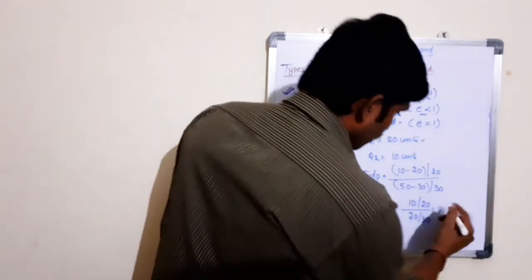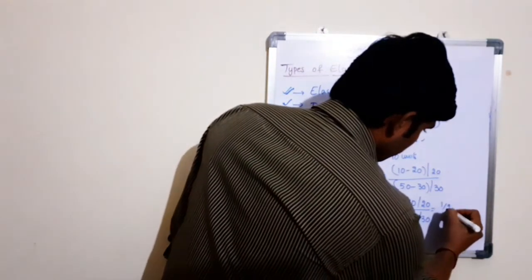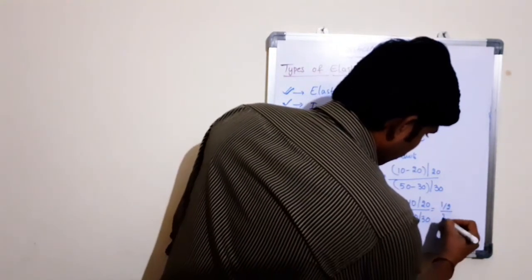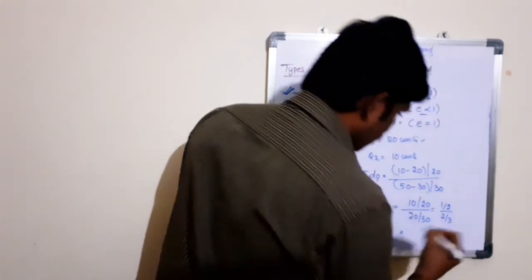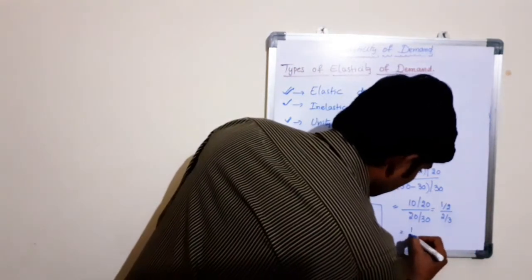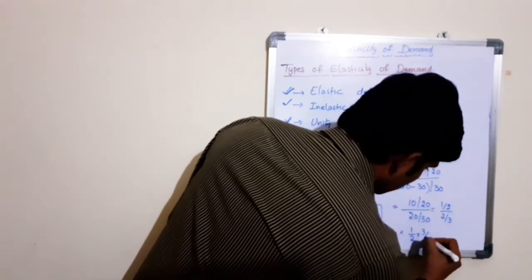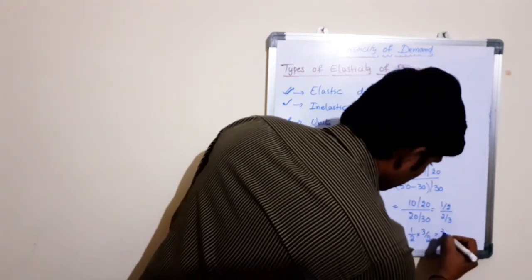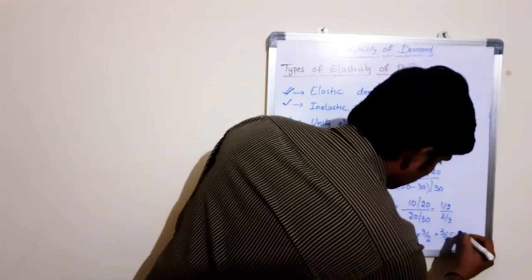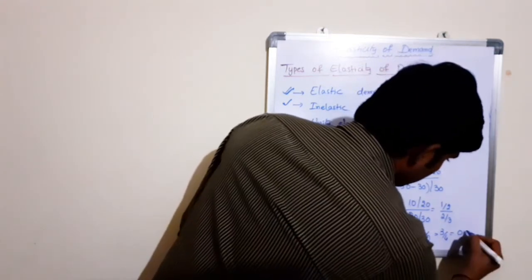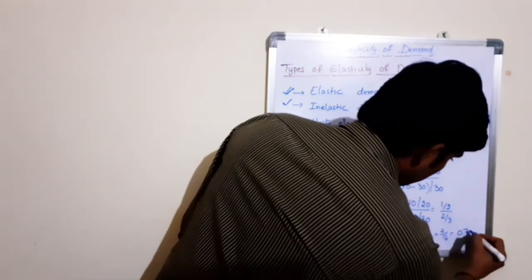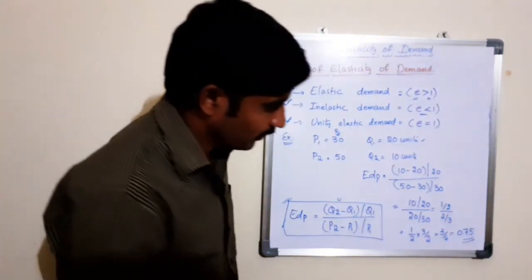Now here 1 by 2 by 2 by 3. That equals 1 by 2 into 3 by 2. That is 3 by 4, that equals 0.75.